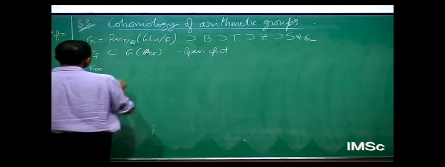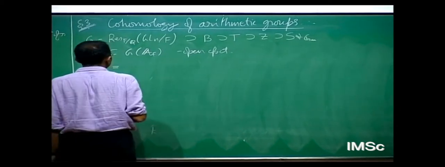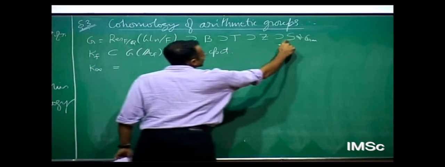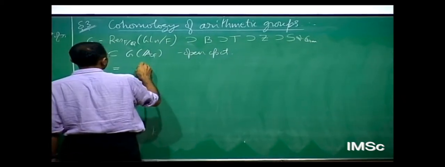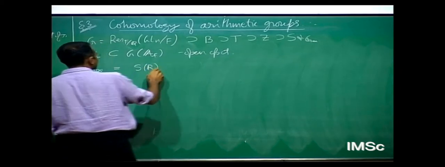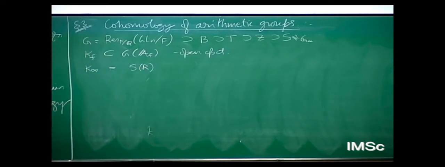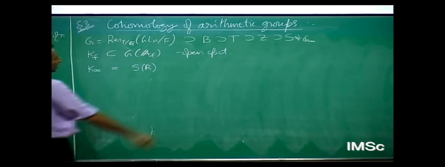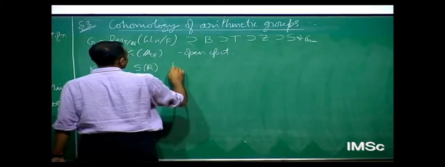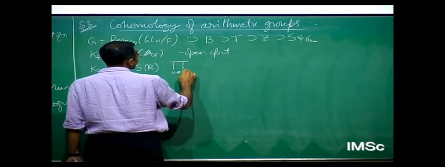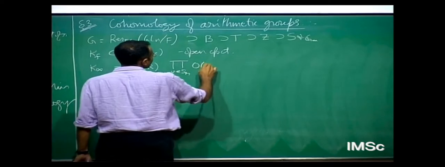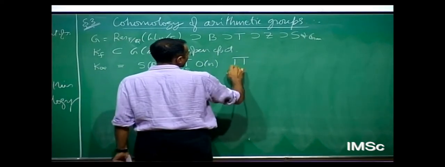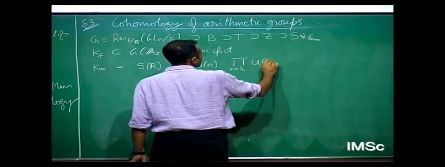I take K_infinity to be the maximal compact at infinity, but slightly thickened. So this is the R-points of S. So this is a product, it's like the diagonal R cross sitting inside the R-points of the center, times the product over real places of O_N, that's the maximal compact of GL_N, and at the complex places I take U_N.